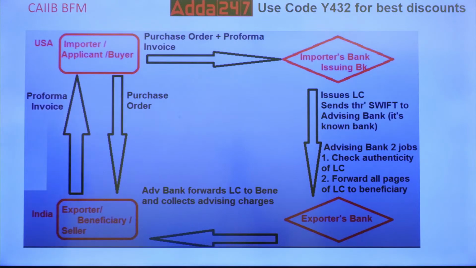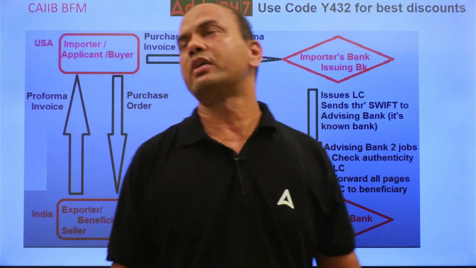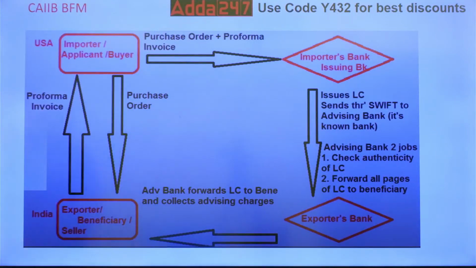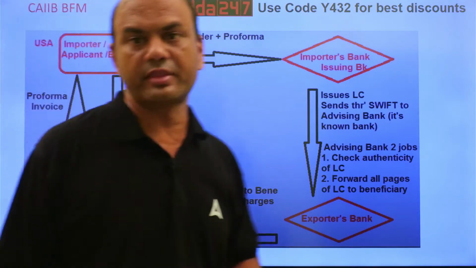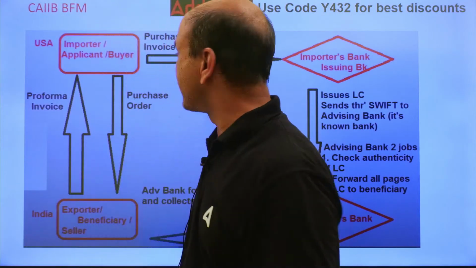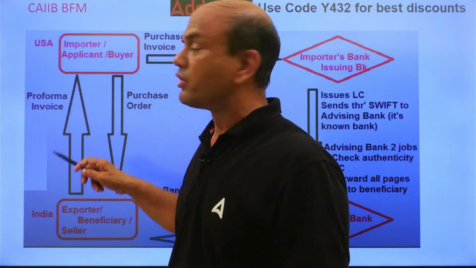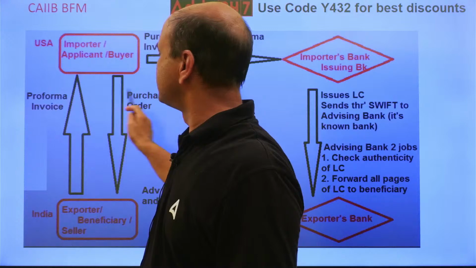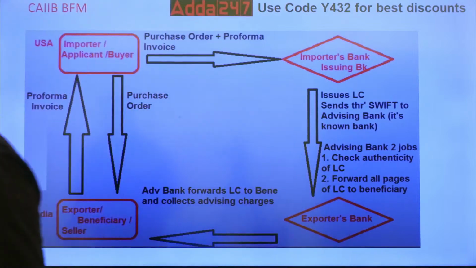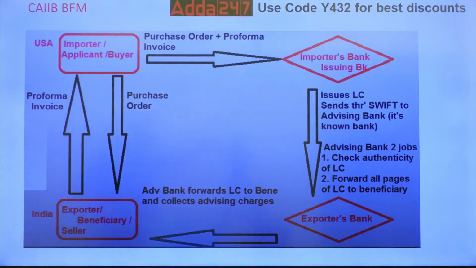Now this buyer has got two documents. One is your pro forma invoice and second is the purchase order.